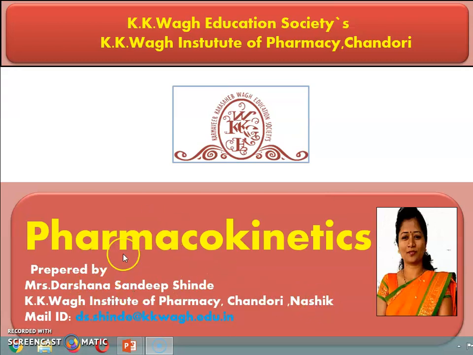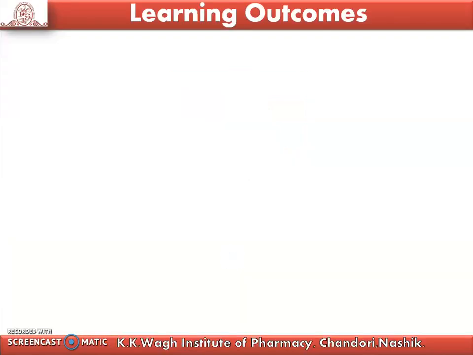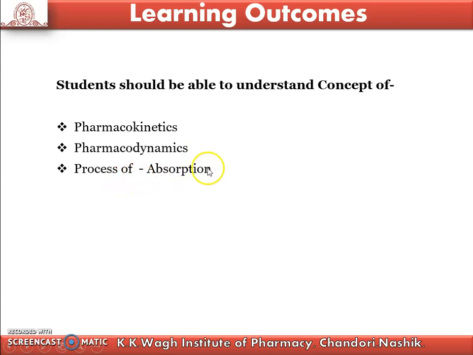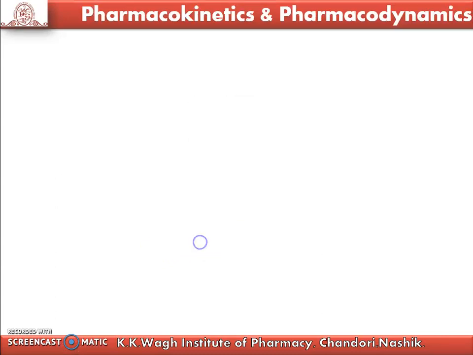Today is our session on pharmacokinetics, pharmacodynamics and various properties of pharmacokinetics. Let's start our session. Learning outcomes of our session are: students should be able to understand the concept of pharmacokinetics, pharmacodynamics, the process of absorption, the process of distribution, and the process of metabolism and elimination. Let's discuss one by one.